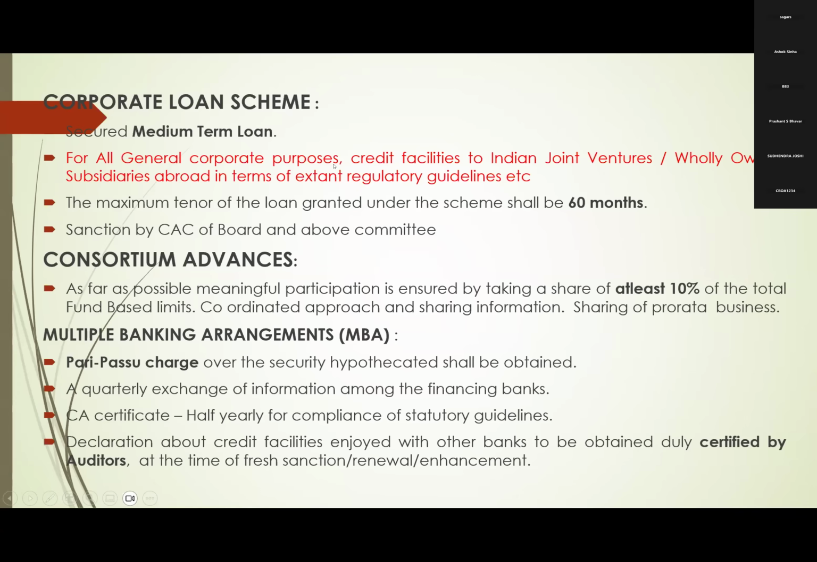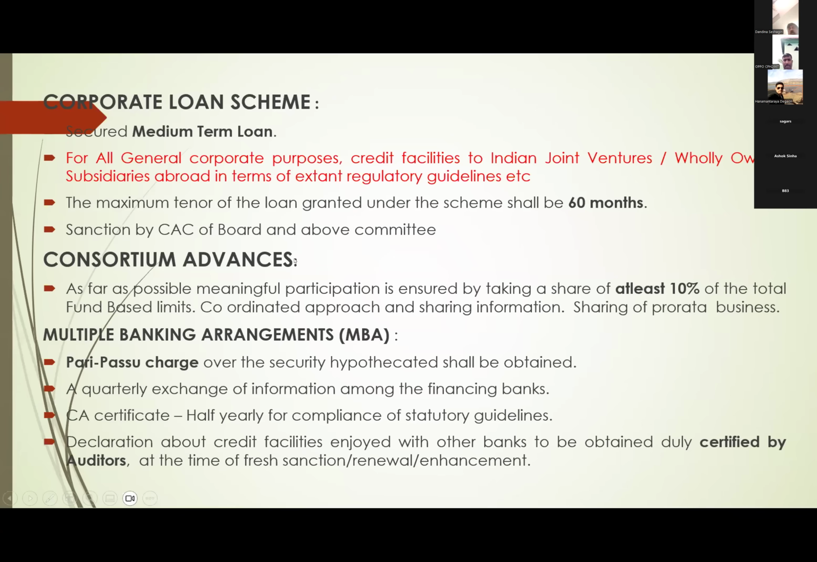Again, as I told you, they may utilize it for any purpose for their business. Credit facilities to Indian joint ventures or wholly owned subsidiaries abroad, the same purpose as STCL, in terms of extant RBI guidelines. This current year they have added joint ventures and wholly owned subsidiaries; it was not there for the corporate loan scheme earlier. So here the maximum repayment is 60 months, sanctioned by CAC of the board and above.